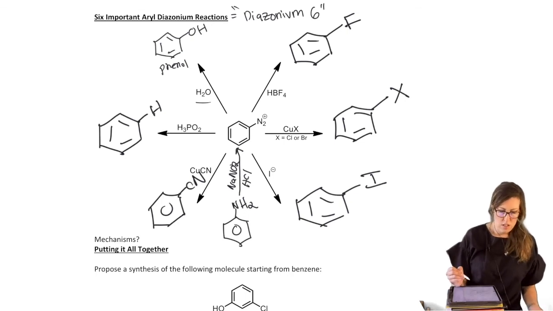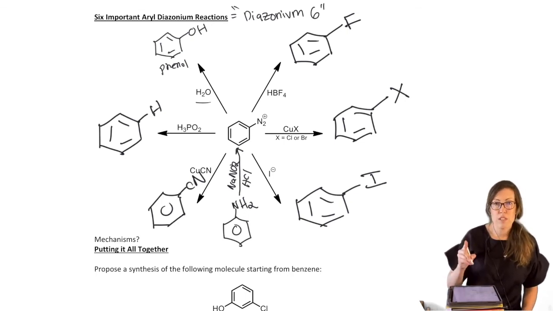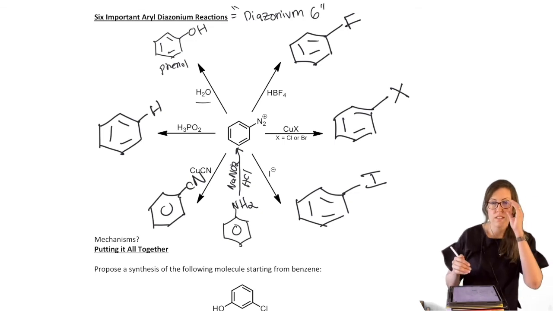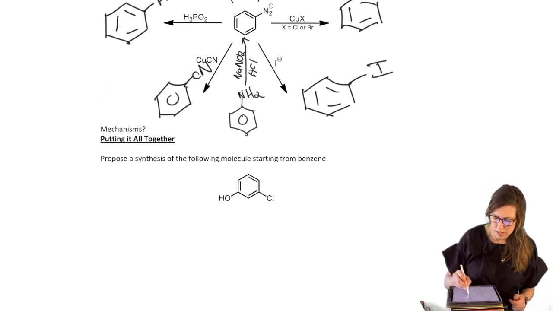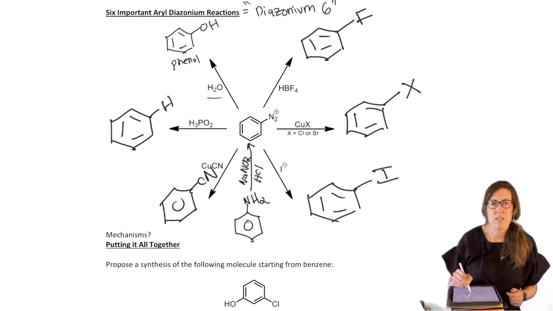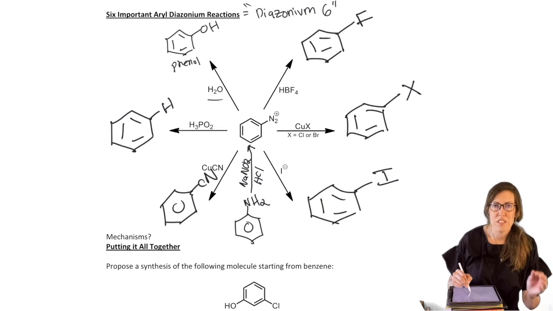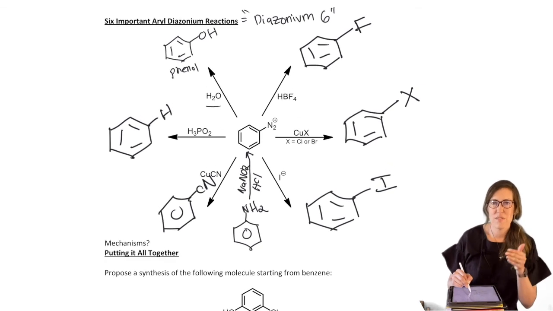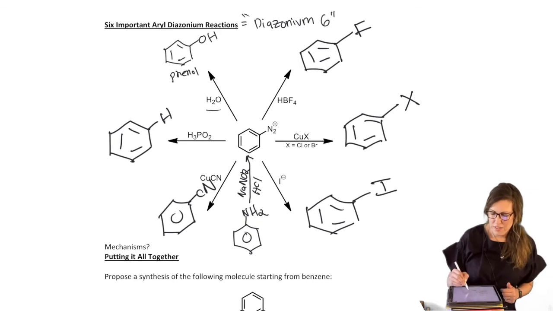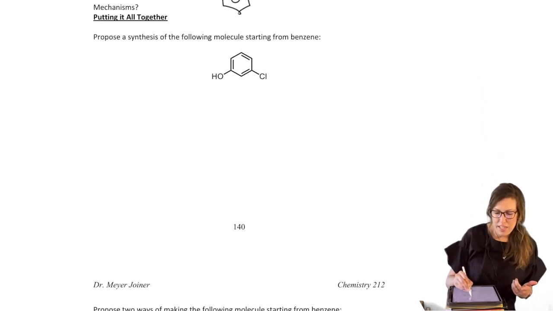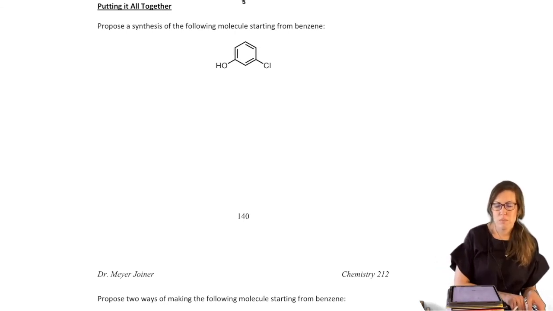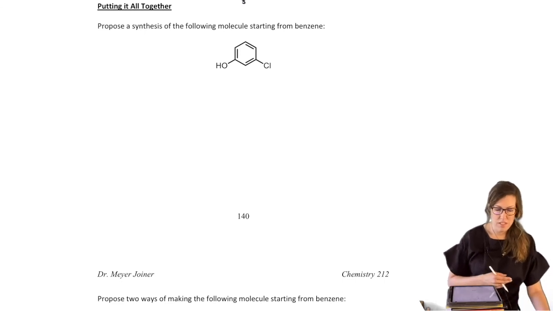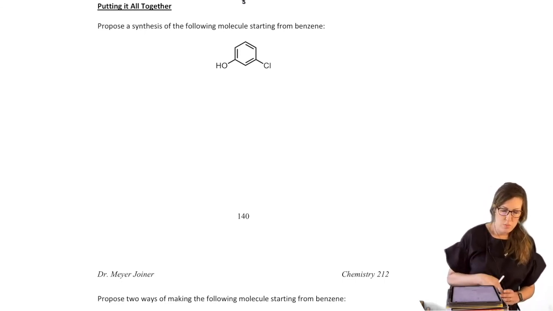Okay, so in terms of mechanisms, you're not responsible for these, just consequences, okay? Anything I wrote out we're responsible for, but I'm not writing out all these mechanisms in great detail. So, there's kind of enough here as it is. So we've kind of done our due diligence with electrophilic aromatic substitution and nucleophilic aromatic substitution. So this is just kind of an icing on the cake with more that we could do with it, okay? But it's a good reminder to go back and review, because we can start making molecules from benzene with many more options. So it would be a good idea to practice a synthesis.